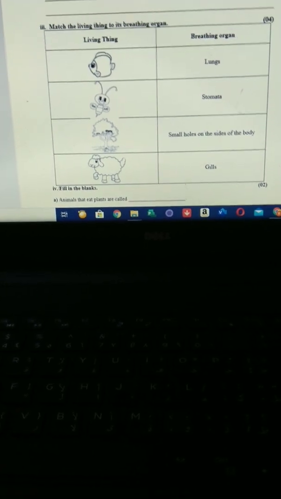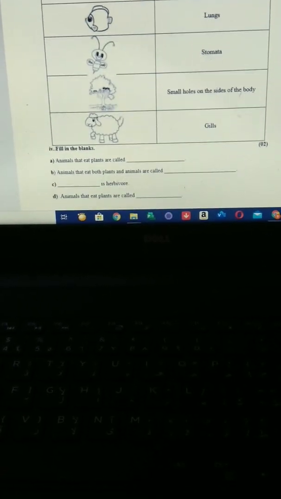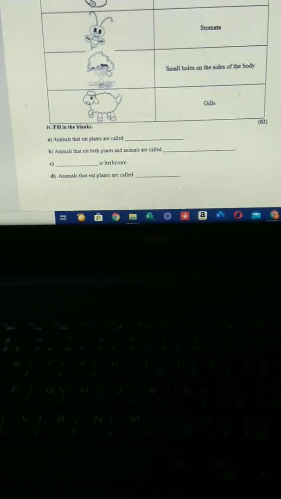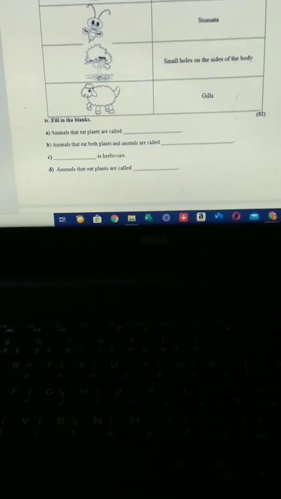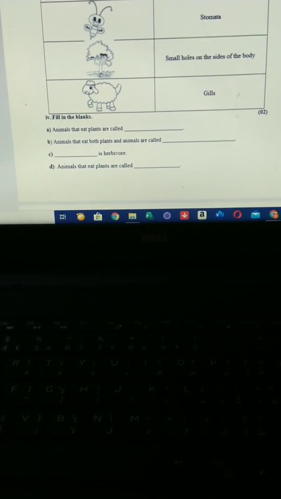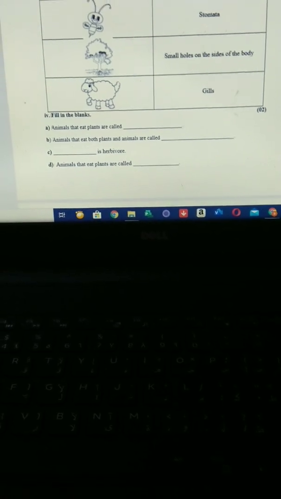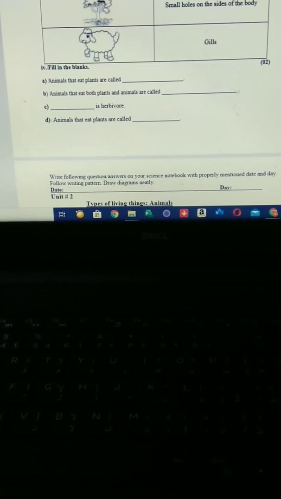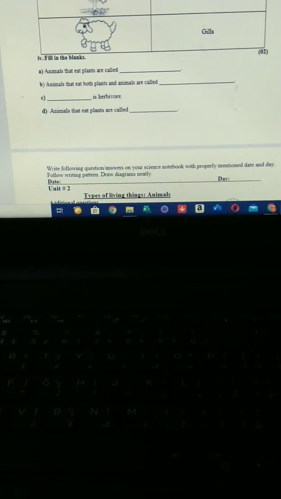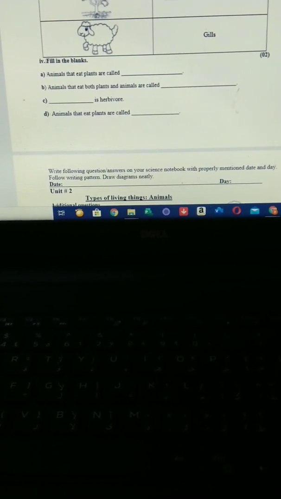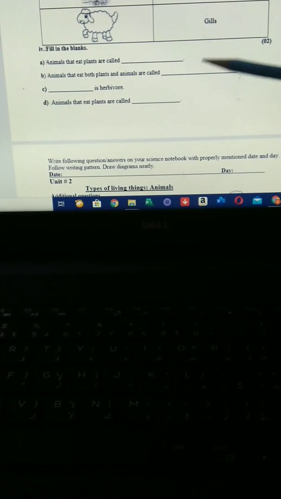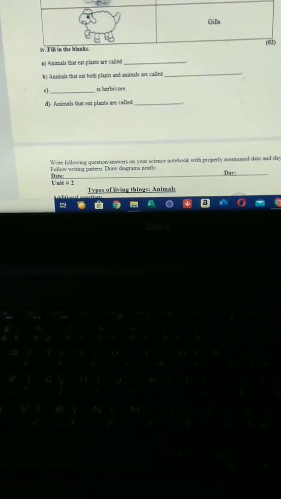Next, question number 4 is filling the blanks. Animals that eat plants are called dash. Animals that eat both plants and animals are called dash. Dash is herbivore. And part D is animals that eat plants are called dash. The same question is repeated 2 times, so you have to attempt it only 1 time.